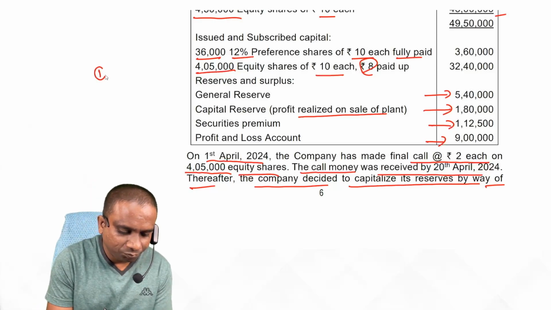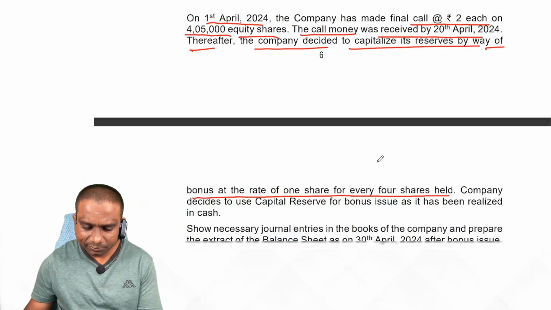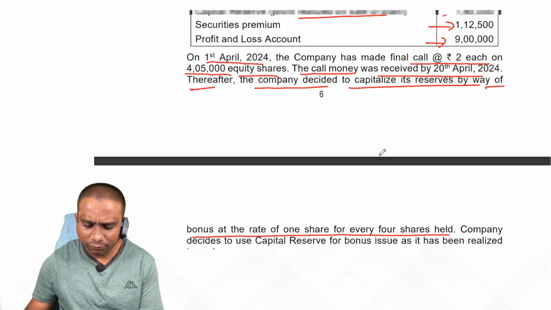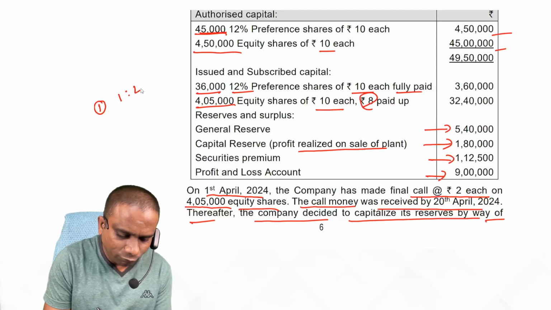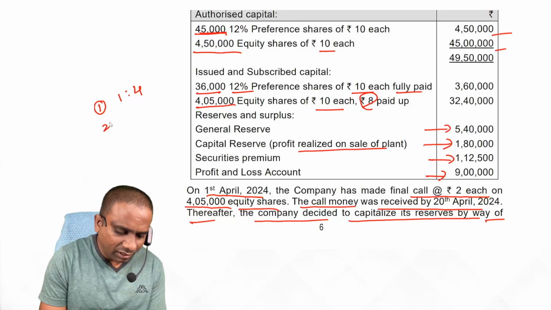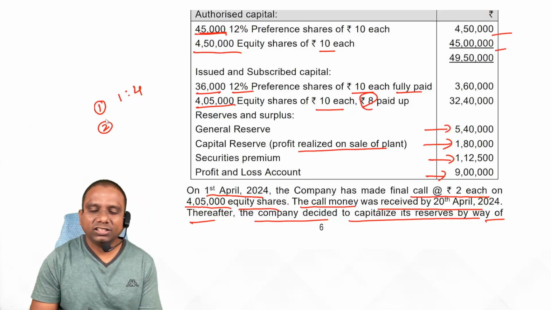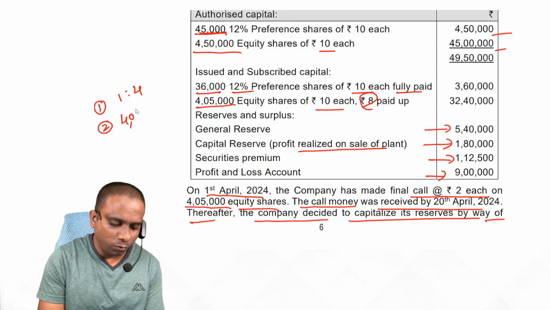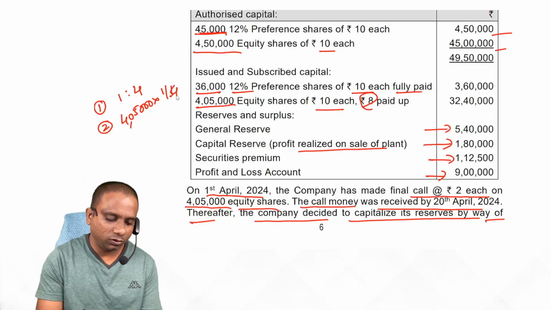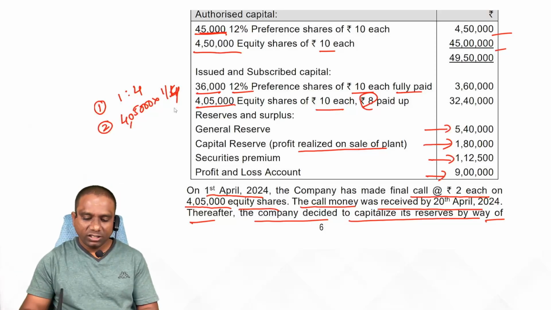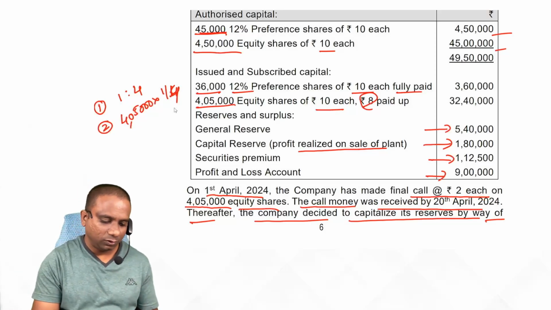First, bonus ratio. What is the bonus ratio? 1 share for every 4 shares held. Second, calculate the number of bonus shares to be issued. Existing shares 4,05,000 into 1 by 4. How many shares? 4,05,000 into 1 by 4. 1 lakh